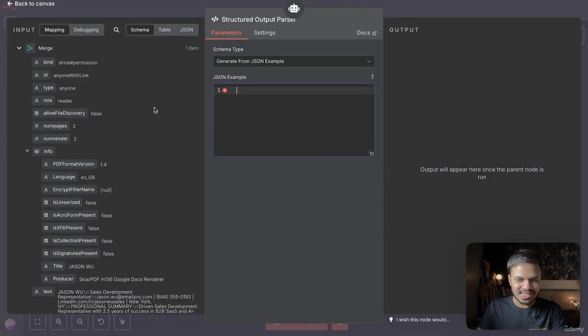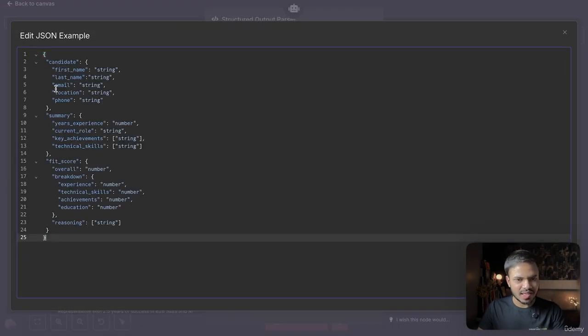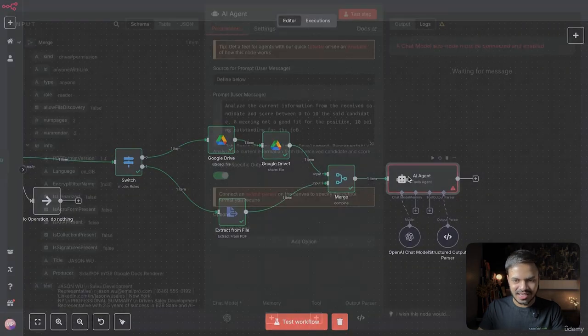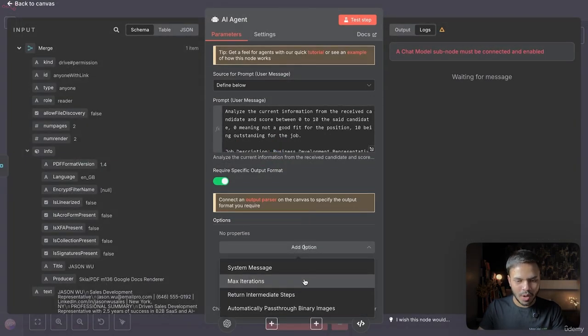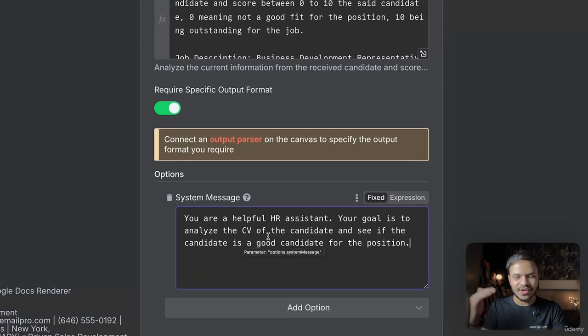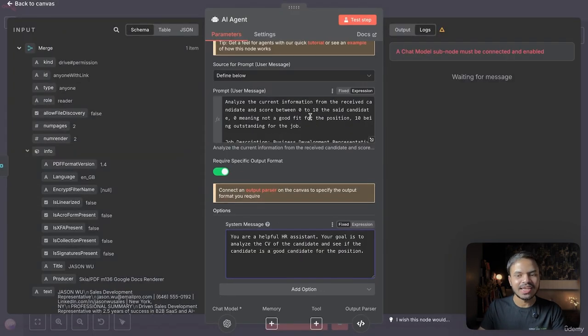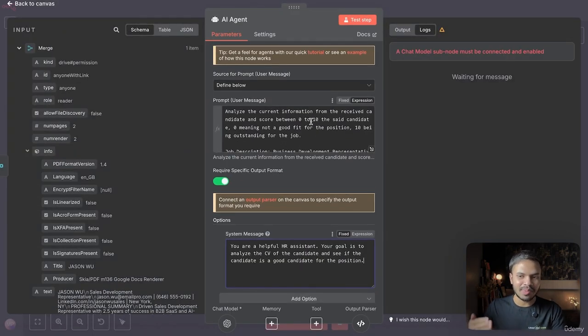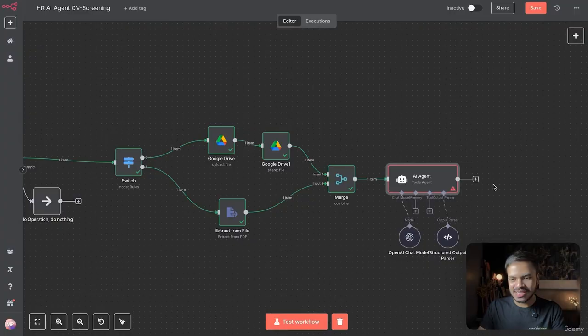Let's remove all of this and let's say we want to get information in this specific format: candidate and their first name, last name, email, location, then their summary, then the overall fit score. Why has our model given this score? It will show that inside reasoning. And we can also attach a system prompt. Here we can say you are a helpful HR assistant and your goal is to analyze the CV of the candidate and see if they are a good fit for our position that we have defined here, which is BDR or Business Development Representative. Awesome, so that's all we wanted.